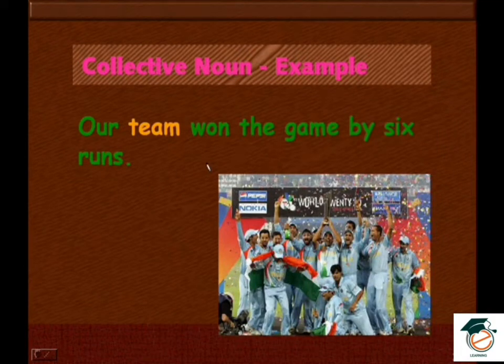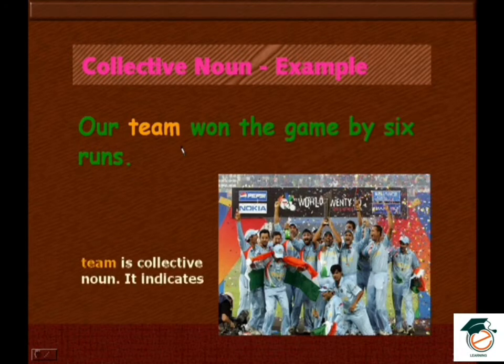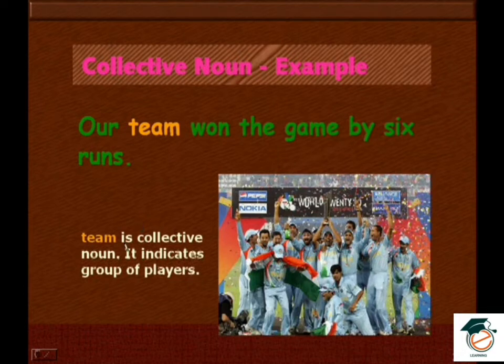Our team won the game by 6 runs. When it's a team, it's a team of players. If you take cricket, these are the players. So therefore, a group of players is called a team. So the sentence is, our team won the game by 6 runs. So team is a collective noun. It indicates a group of players.